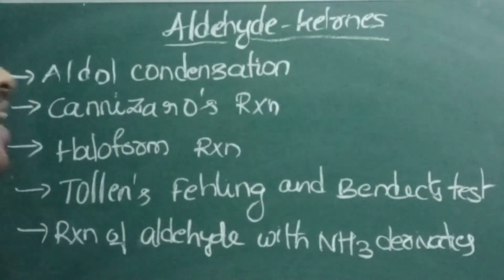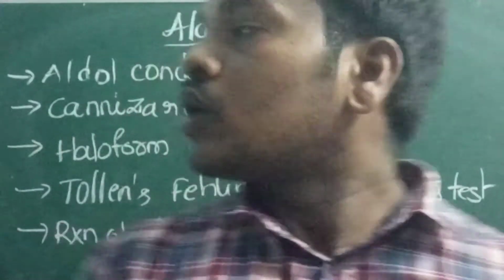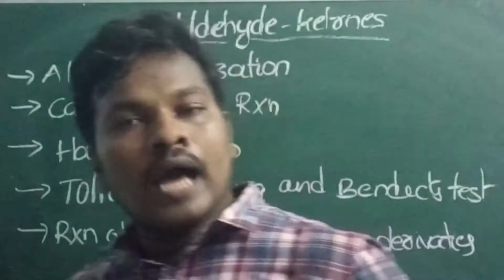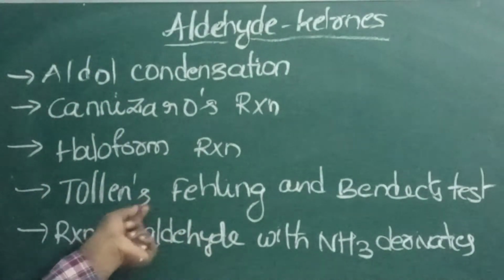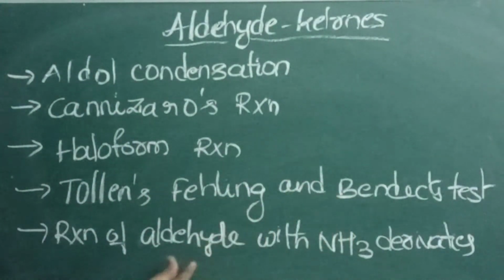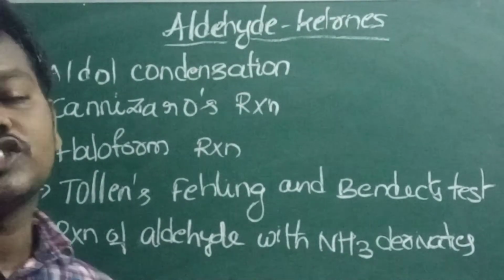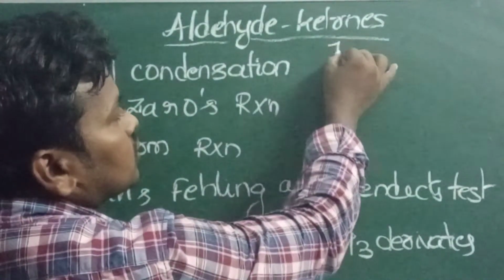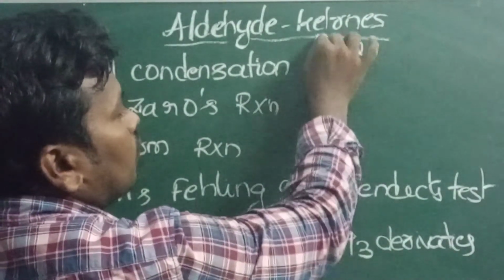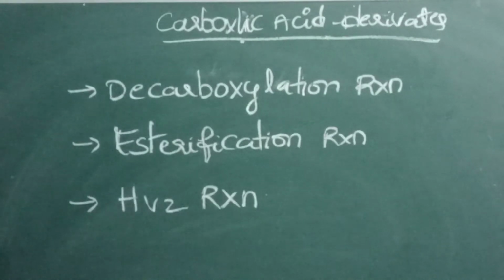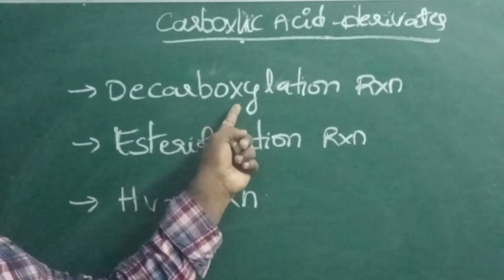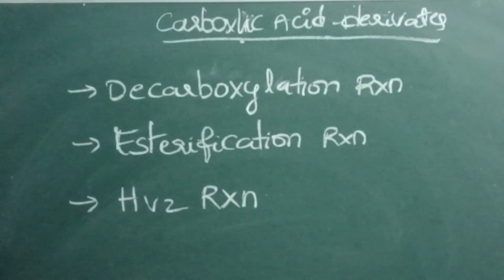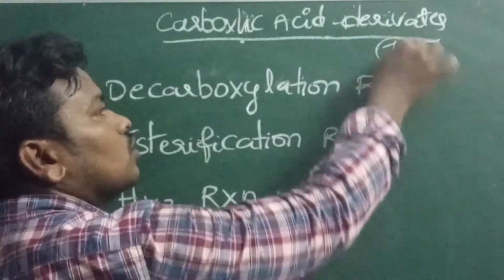Next chapter, aldehyde and ketone. In this chapter we have to focus on these areas: aldol condensation, Cannizzaro reaction, haloform reactions, and Tollens and Benedict test. Reactions of aldehyde with NH3 derivatives. You have to focus on this concept. The probability is 1 to 2 questions. Next, carboxylic acid and derivatives. We have to focus on the decarboxylation reaction, esterification reactions and HVZ reactions. They will ask about 1 question.